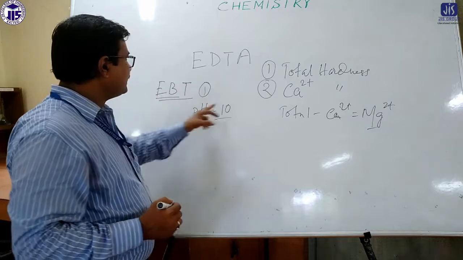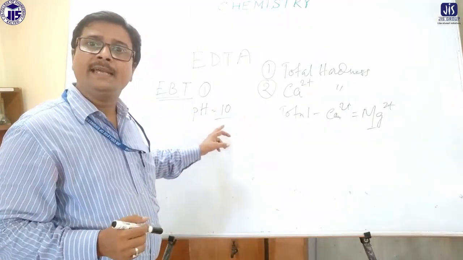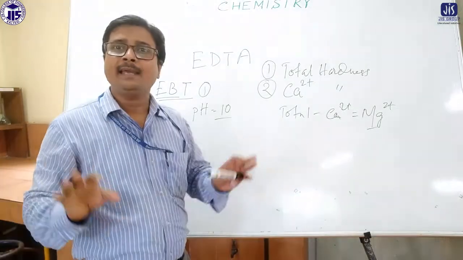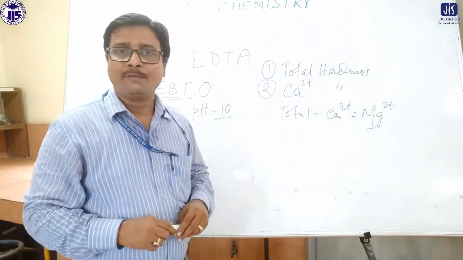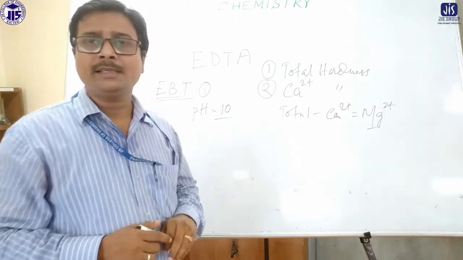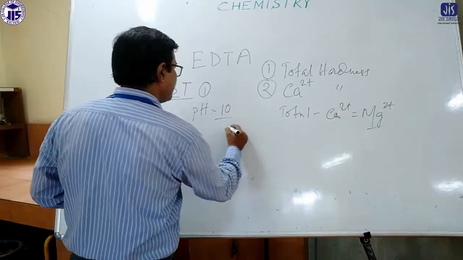Whenever we use the EBT indicator, the pH of the solution should remain at pH 10. How do we do that? We have to use a buffer solution, which maintains the pH of the solution. Here we are using ammonium chloride and ammonium hydroxide, the basic buffer.